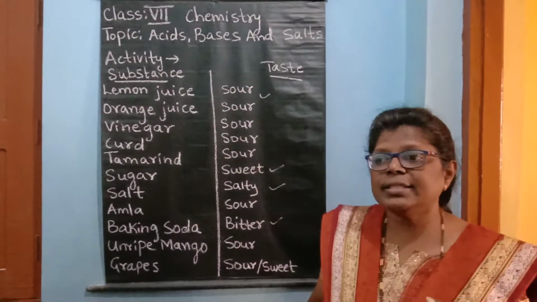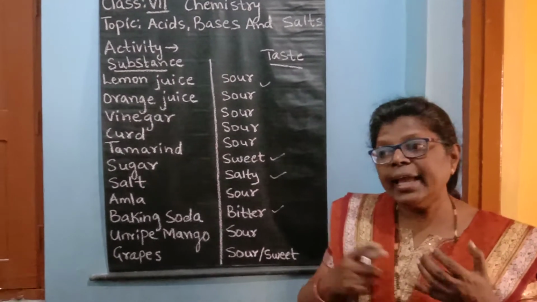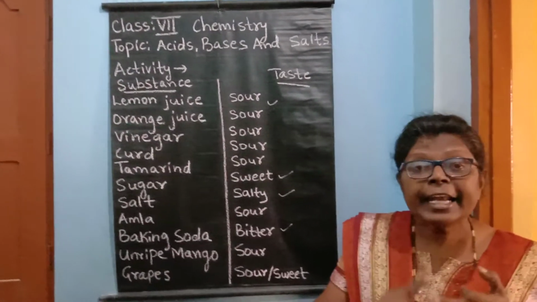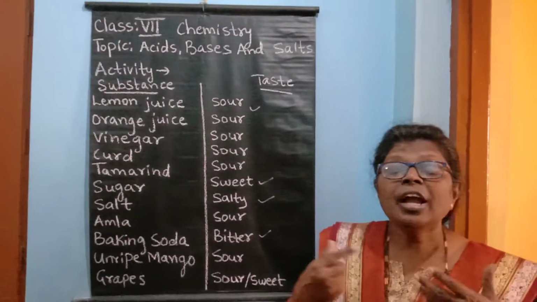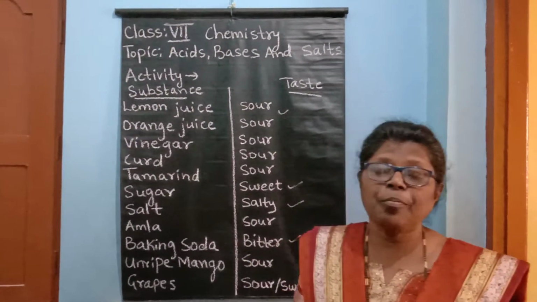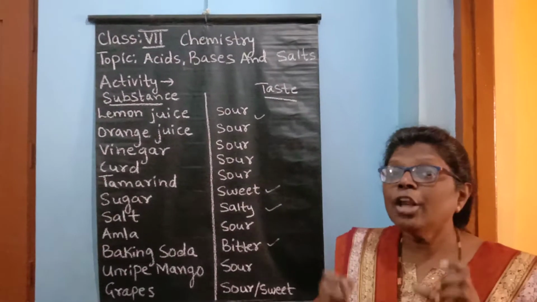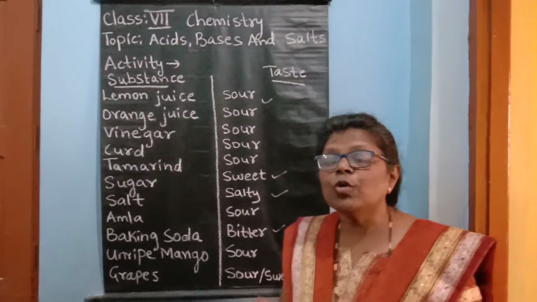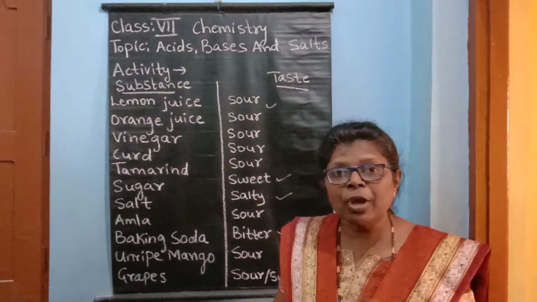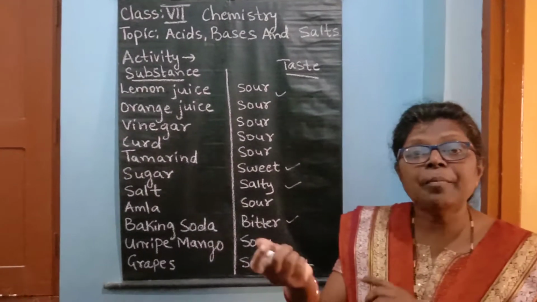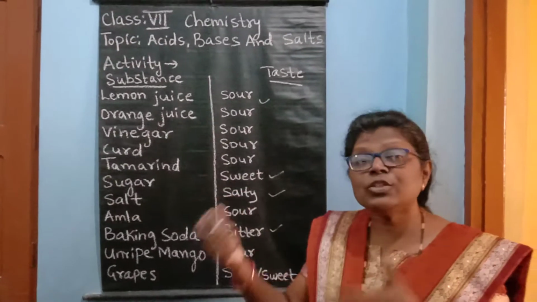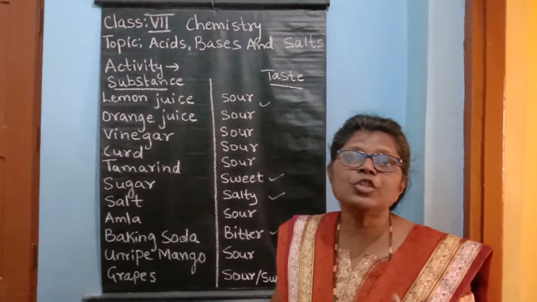Now where are these strong acids, or mineral acids, used? They are used especially in industry to make fertilizers, chemicals, dyes, explosives, plastics, and detergents. So we use all these types of acids to make all these types of substances. Now these strong acids are corrosive in nature. So children, we have to handle these acids carefully because they may burn our skin, they can burn our flesh, and they can burn our clothes also. Even if these acids fall on wood, the wood can also be damaged.